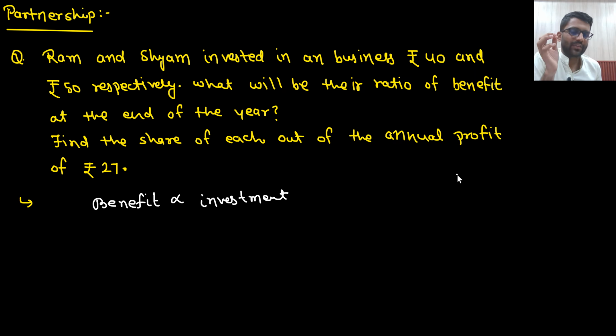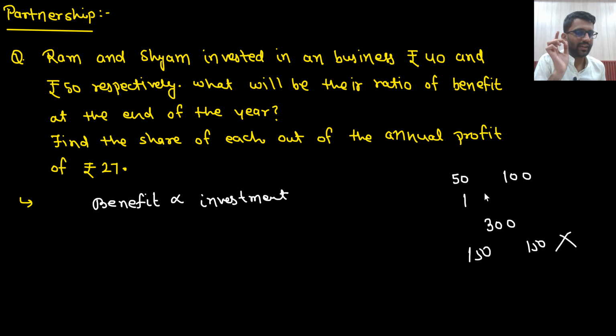Let's just say I am investing 50 rupees in some business and you are investing 100 rupees, and we make a profit of 300 rupees. You invested 50, I invested 50, you invested 100, and we made a profit of 300 rupees. So at the end of the day, if I say that I will get 150 and you will also get 150, this will be wrong, right? This ratio should be divided in the proportion of the investment.